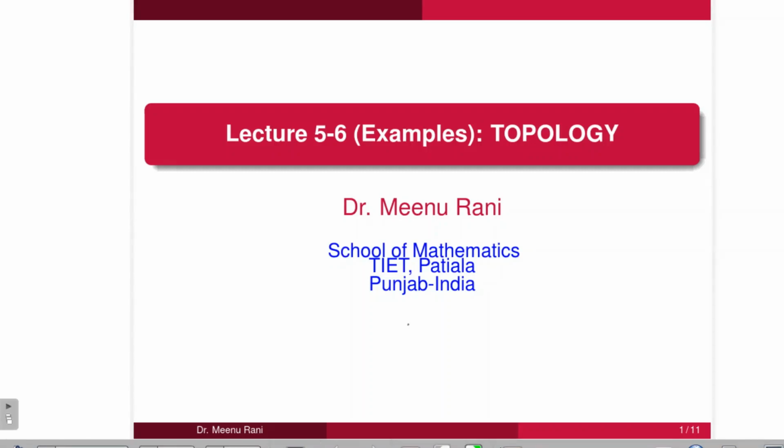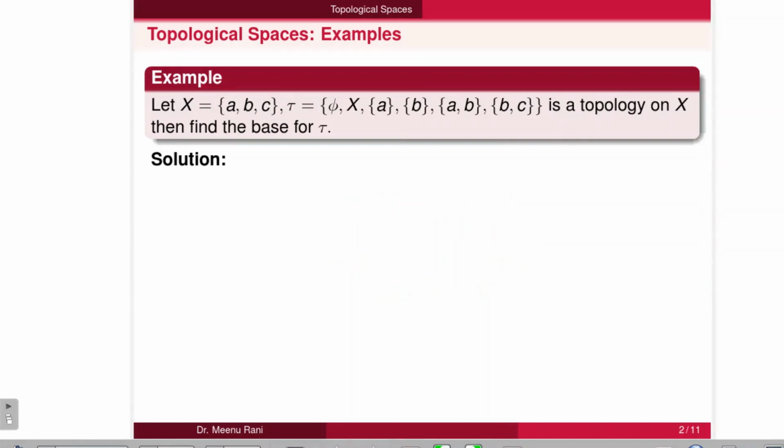Hello students, in this lecture we will discuss some results and examples based on bases, subbases and subspaces for a topology. In the first example, let X be a set and tau a topology defined on this set, then find the base for the given topology. From the definition of the base we know that a base is contained in the topology and every member of the topology can be written as a union of some members of the base.